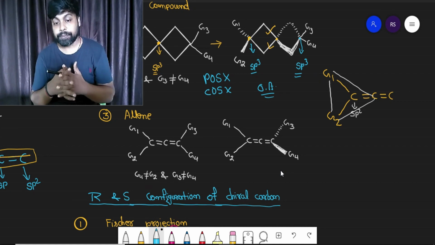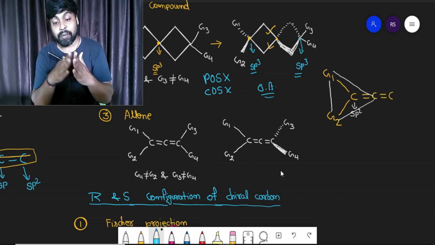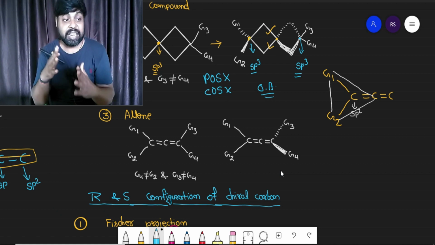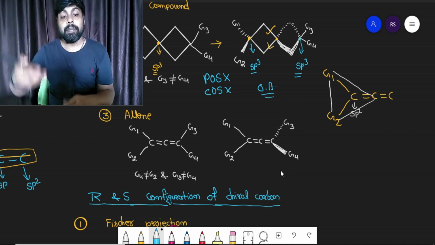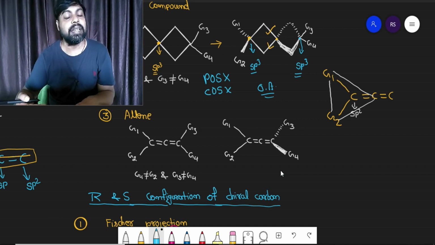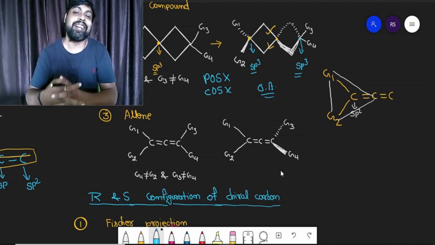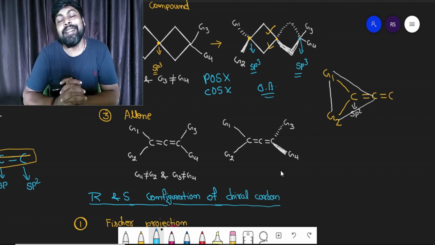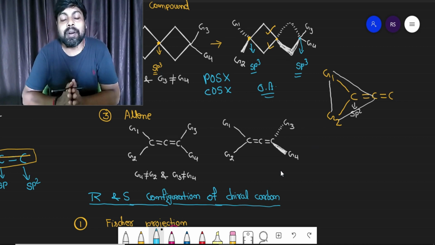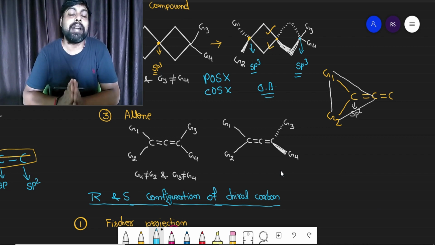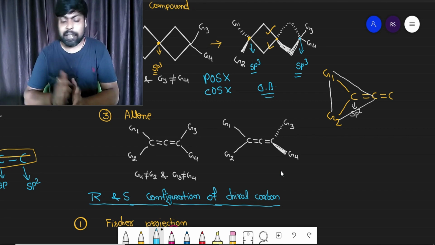And also if the pi bond of 1 and 2 is perpendicular to the plane of paper, then definitely the pi bond of the second carbon and third carbon will be in the plane of paper, that you should remember. If any planar compound contains a pi bond, then the pi bond will definitely be perpendicular to that planar shape. That can be proved also.